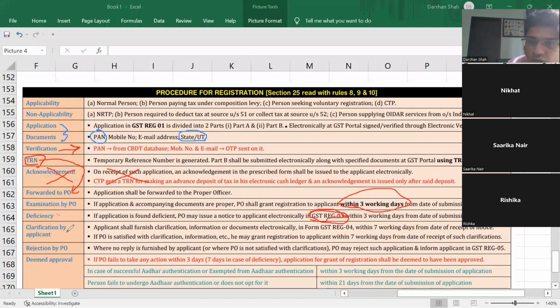If there is no deficiency, but the proper officer needs clarification on how many states you are working in, in Maharashtra do you have any subsidiary company, how many branches you have, how many showrooms you have, you will submit one more form, GST registration 4 form. If even after deficiency and clarification the proper officer rejects your form, he will give the rejection in GST registration 5.